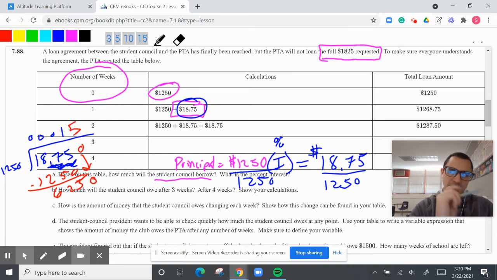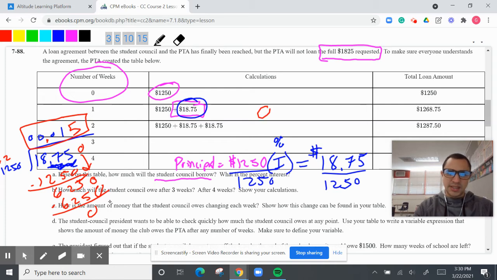So let's try 5. So 5 times 0 is 0. That's a 25, 2, 5, 10, 11, 12. Yep, that's it. 5, carry the 1, 6. So this right here is our decimal, and our decimal is 0.015. What is that as a percent? Well, we're going to move this over twice. So that's going to be 1.5%.